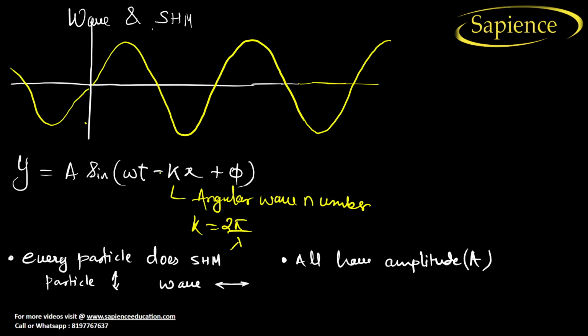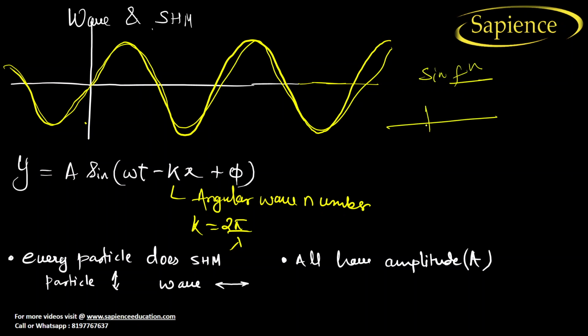Next is the wave equation. So let us consider a wave. A wave always moves like this, like this. When we consider this type of wave, can we say that it is a sine function? The sine function starts like this.